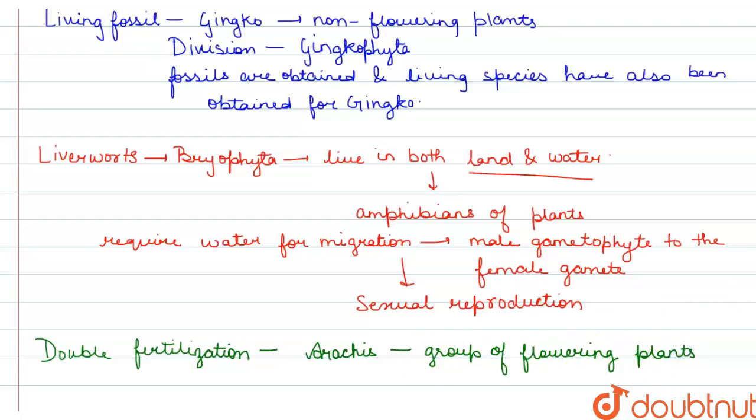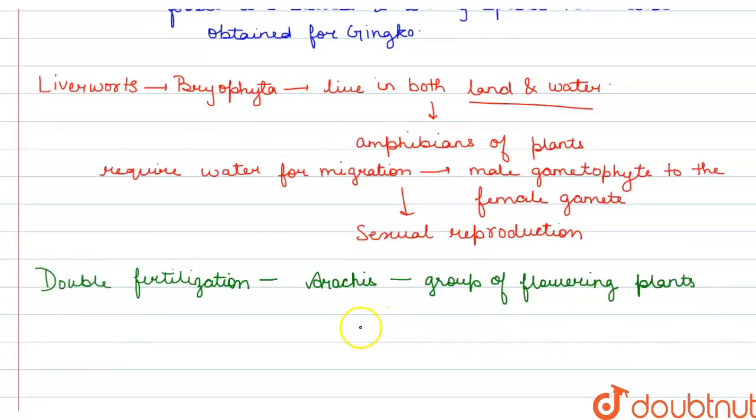These plants belong to the pea family, and their fertilization is called double fertilization.